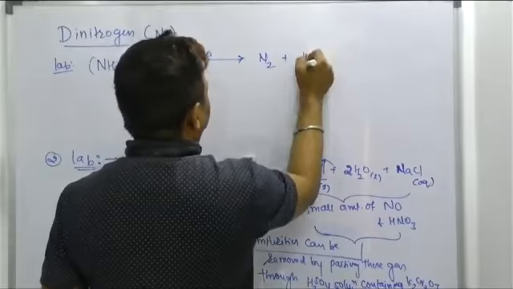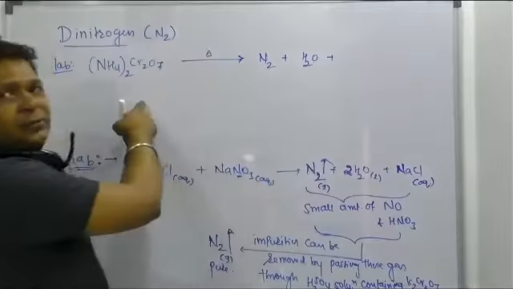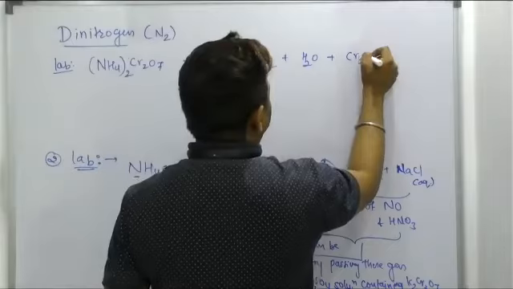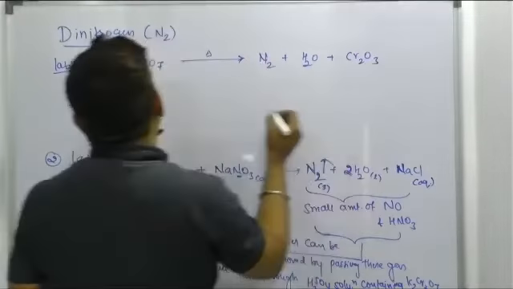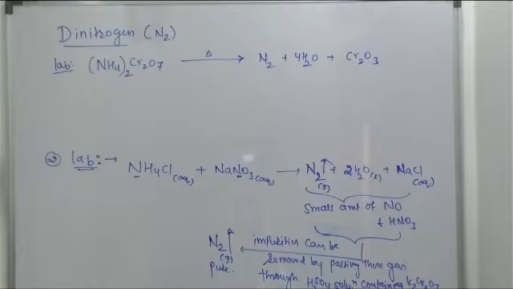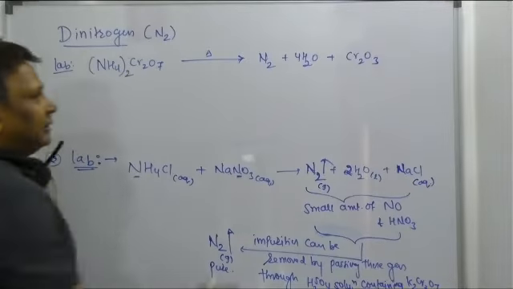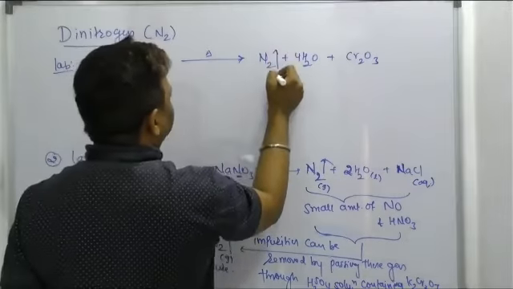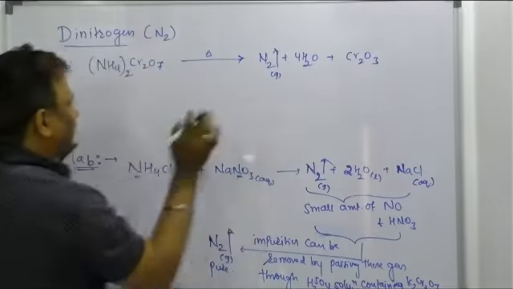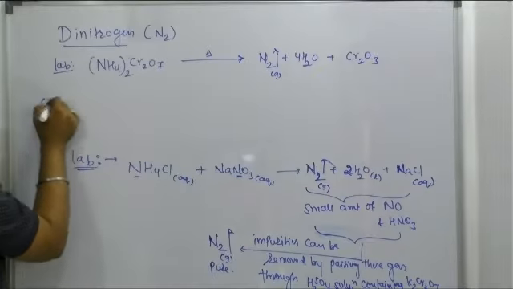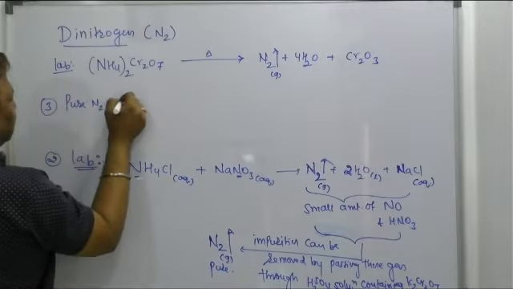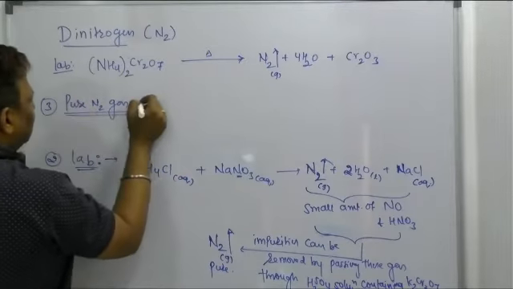By liberating water vapor, the byproduct is what? The oxide of chromium, it should be Cr2O3. 4 into 2, 8. Make it 4 mole. Chromium, oxygen, 7. Everything is balanced, right? So still here we got the N2 gas. But this is also not the pure N2 gas, right?